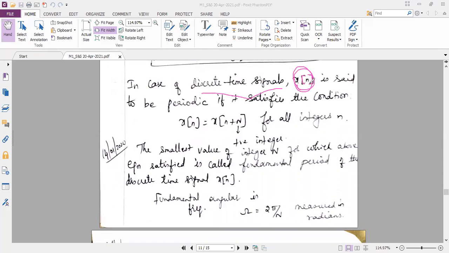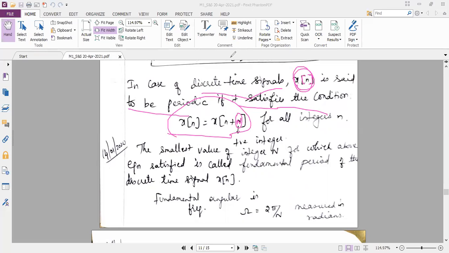So x of n is said to be periodic. I will call it as periodic when it satisfies the condition x of n is equal to x of n plus capital N. So there it was capital T because t was a variable there. So we used capital T. Here n is the variable, so we use capital N. Okay, capital N.